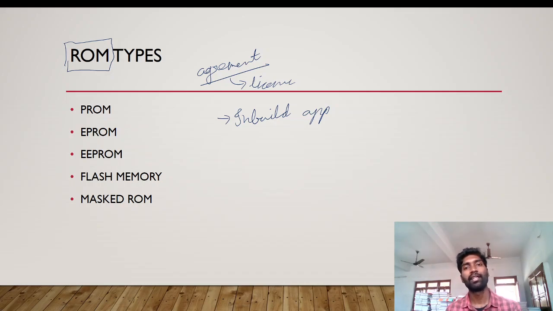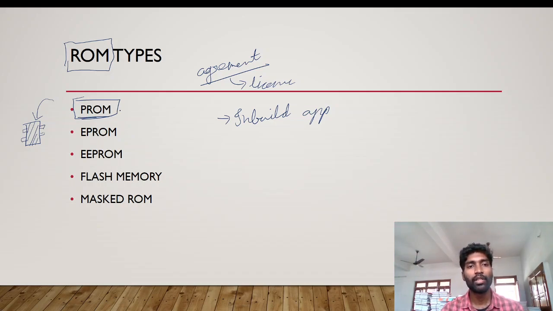So where do we install them? We install them in a ROM. Now PROM, programmable read only memory. While manufacturing the ROM, okay, the ROM image will be like this. Tomorrow I will show the image. ROM will be like this in all electronic devices. While manufacturing, they will install the program software.